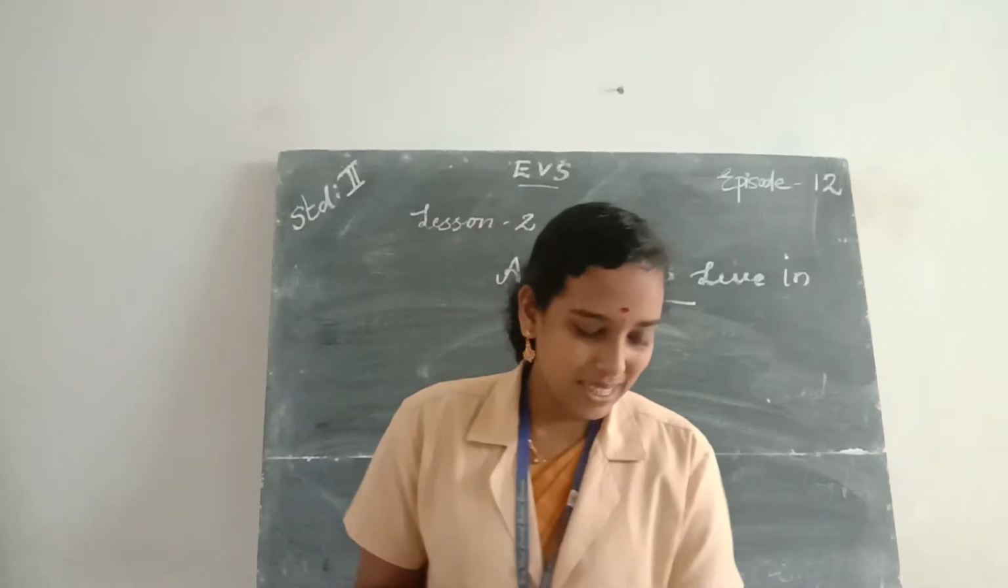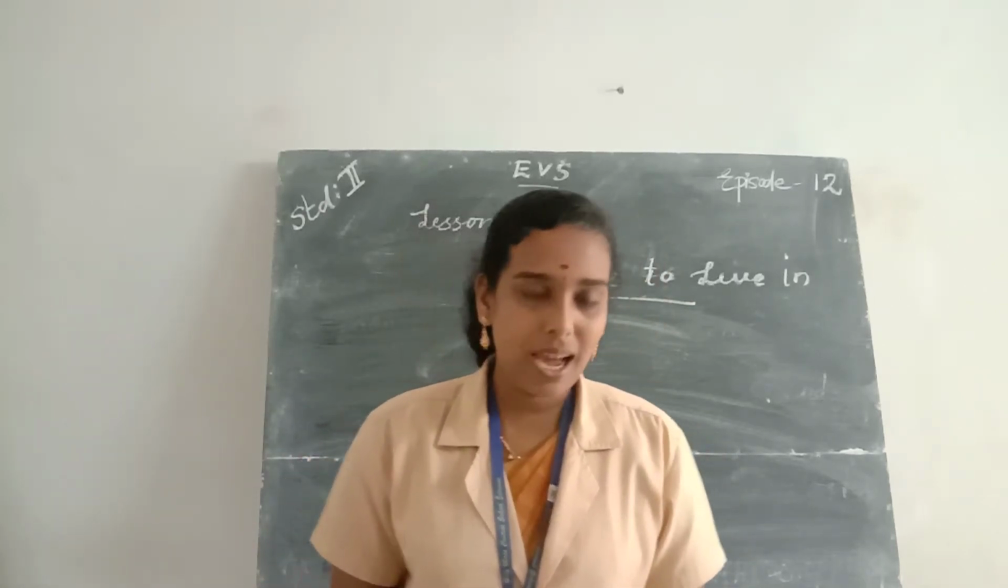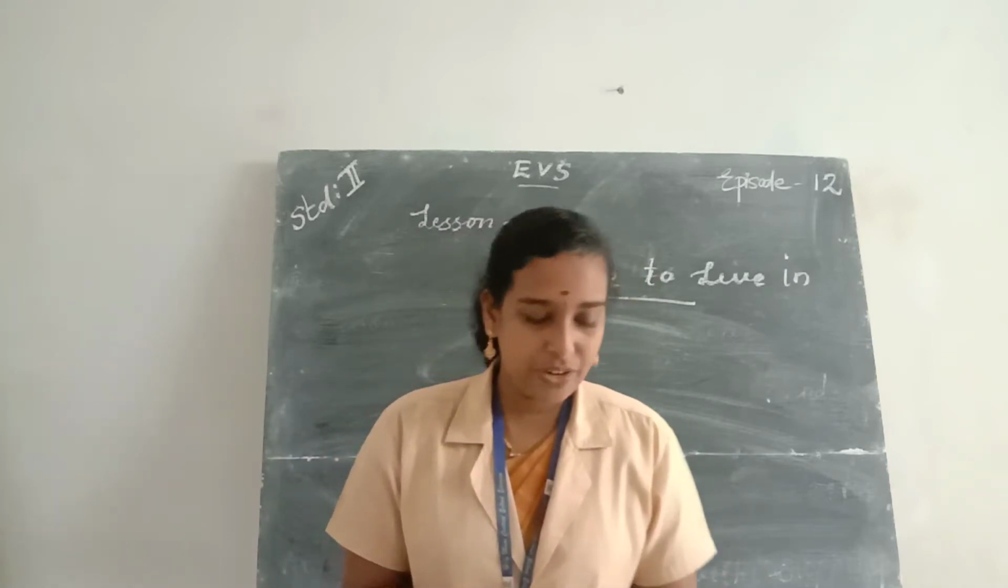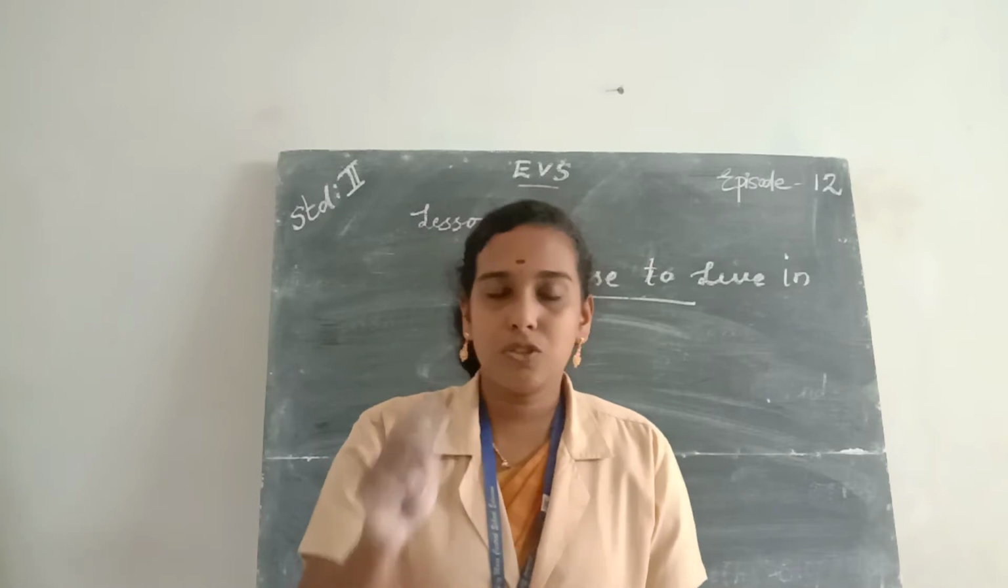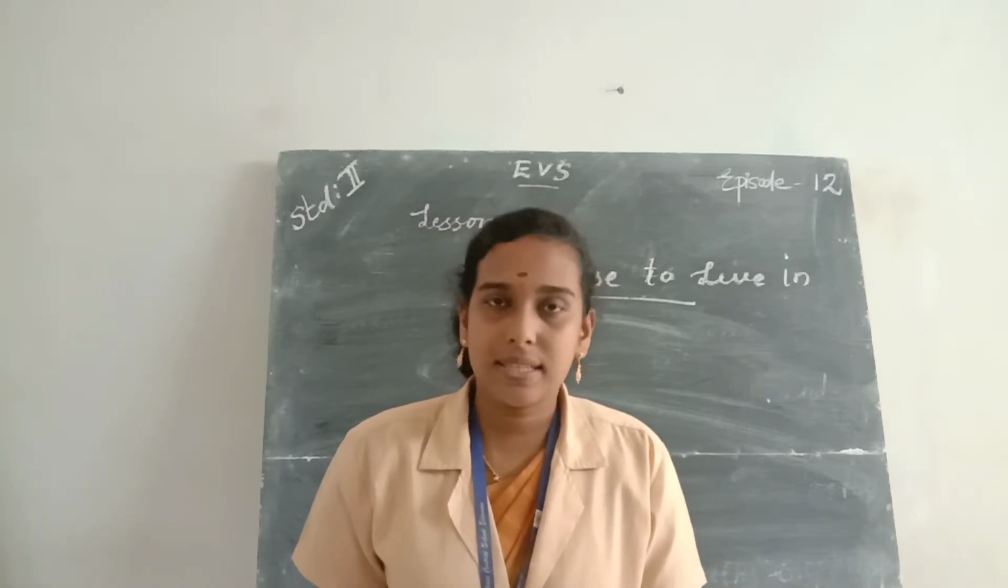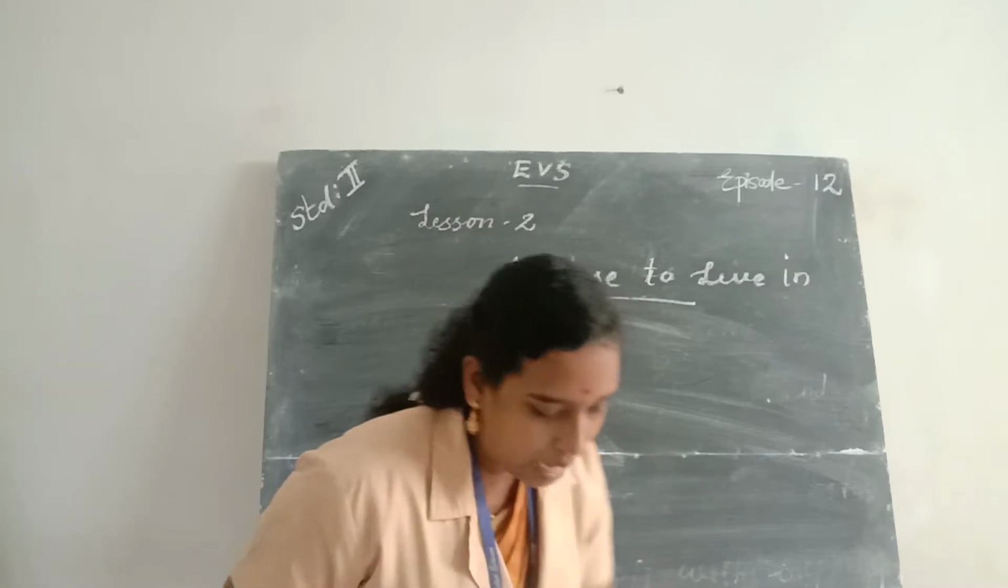So in the last class we discussed our second chapter, A House to Live In, and in this chapter we studied different types of houses. There are two types of houses according to the materials used for their construction. They are kacha houses and pakka houses.